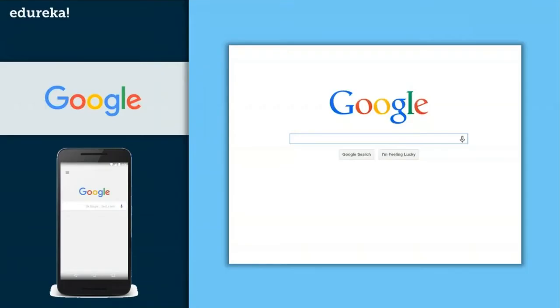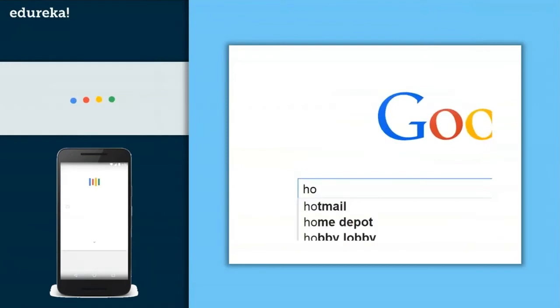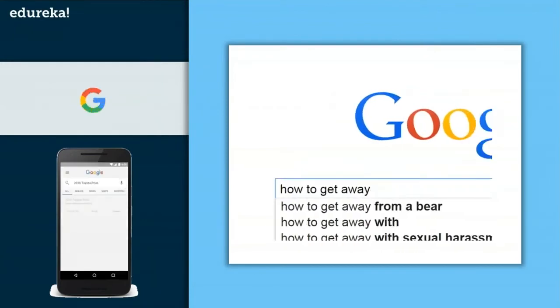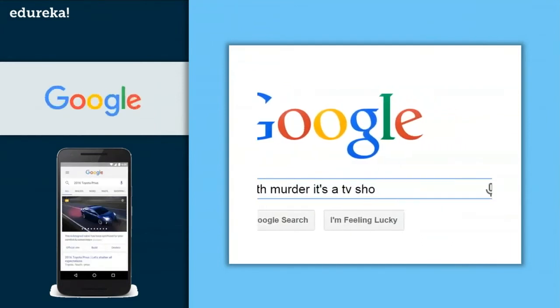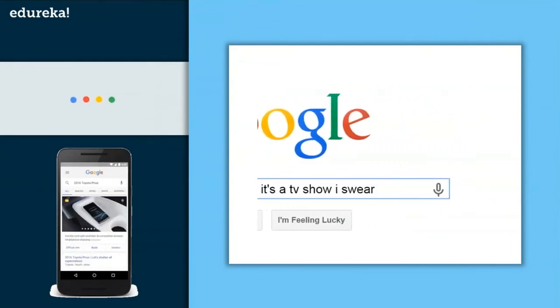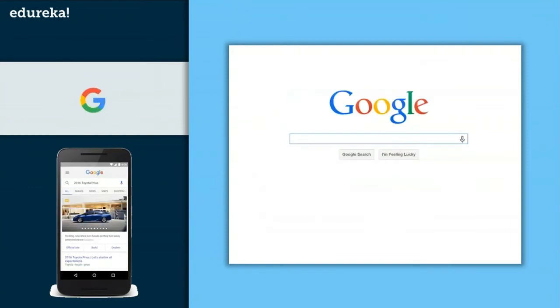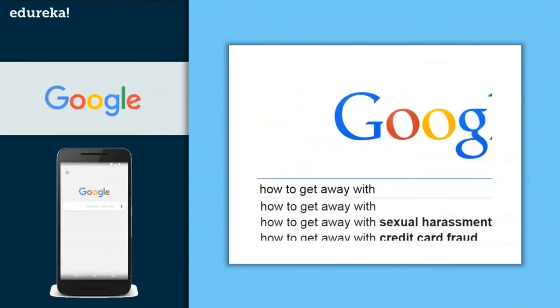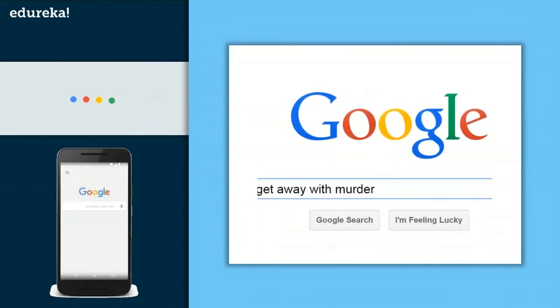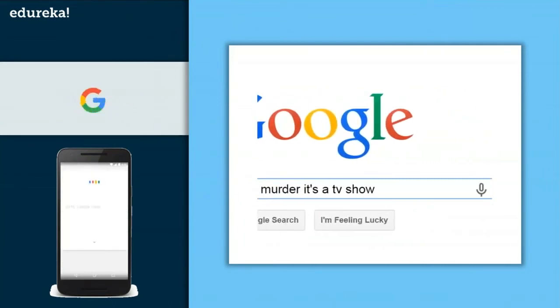Now, one of the most famous applications of artificial intelligence is the Google predictive search engine. When you begin typing a search term and Google makes recommendations for you to choose from, that is artificial intelligence in action. Predictive searches are based on data that Google collects about you, such as your browser history, your location, your age, and other personal details.